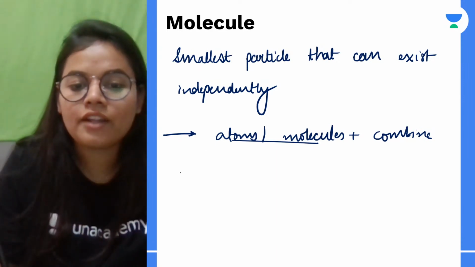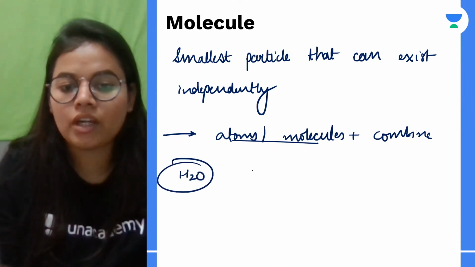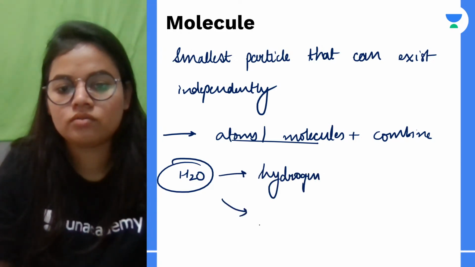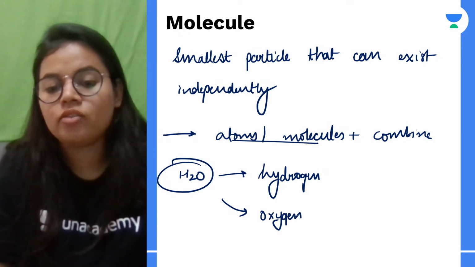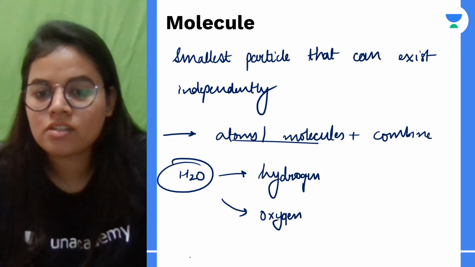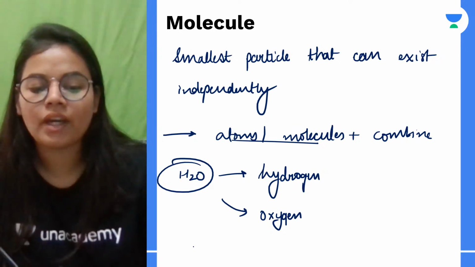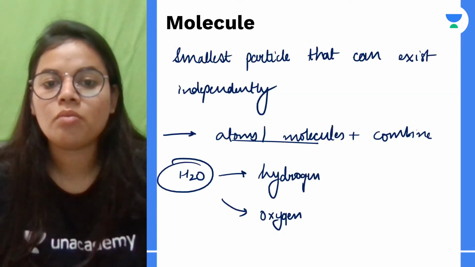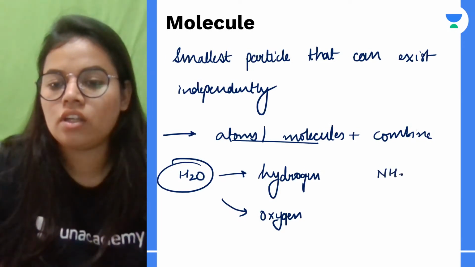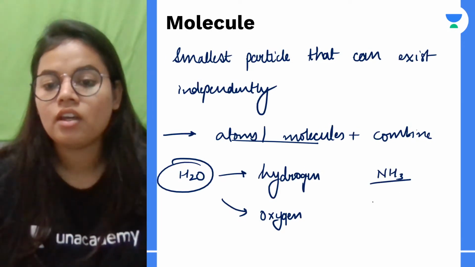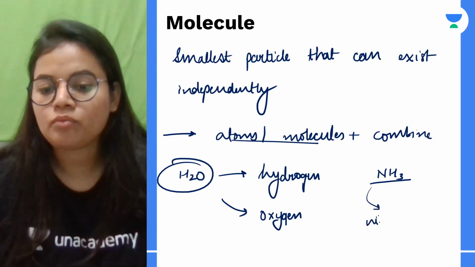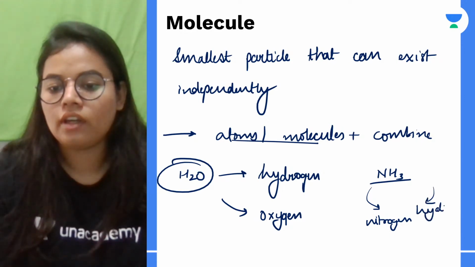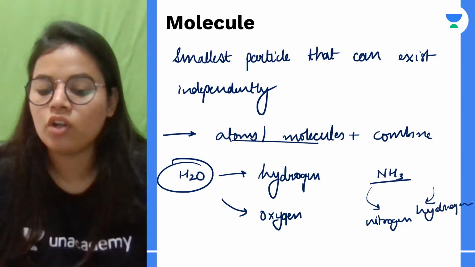If we talk about H2O, right? So in H2O what is combining? Hydrogen and oxygen. So hydrogen and oxygen have a fixed combination in which they combine and form the molecule. Okay, if I talk about ammonia, that is NH3, here also there is a fixed combination of nitrogen and hydrogen, and they combine to form a molecule.